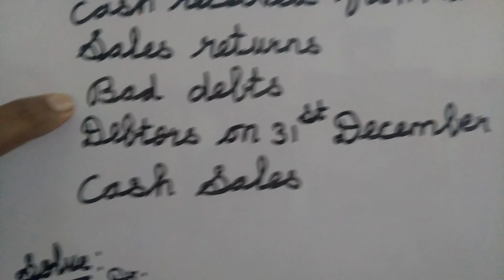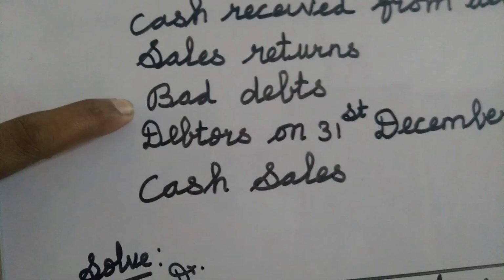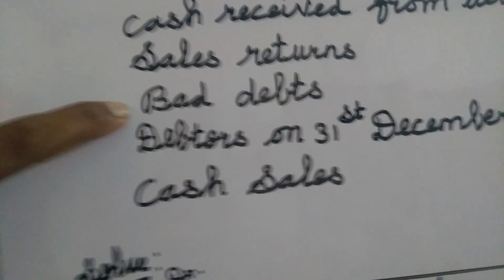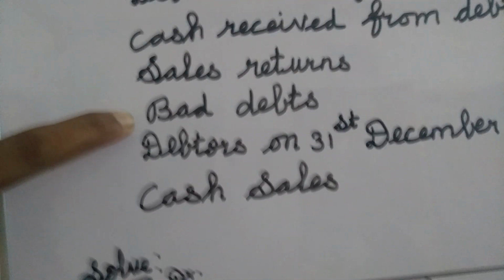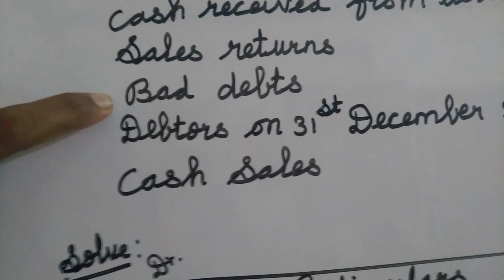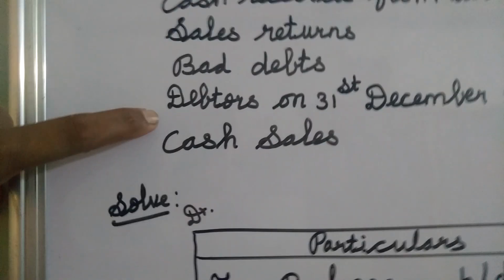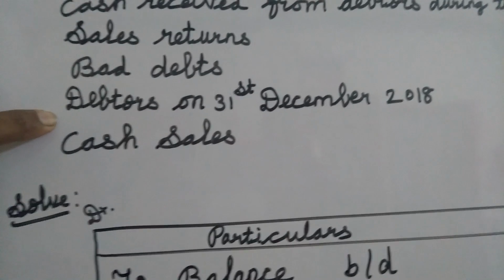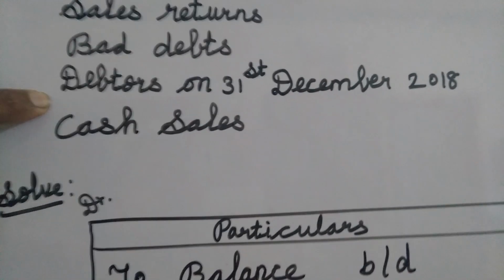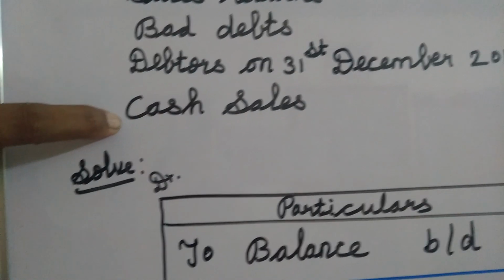Next one, bad debts. Bad debts means that amount will not come to us again, right? So we want to consider that amount as received, and we want to write these bad debts on the credit side. And then debtors on 31st December 2018, we consider as the closing debtors. The cash sales we will take finally, okay?